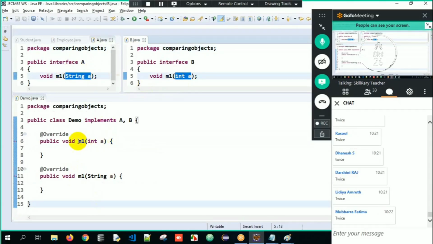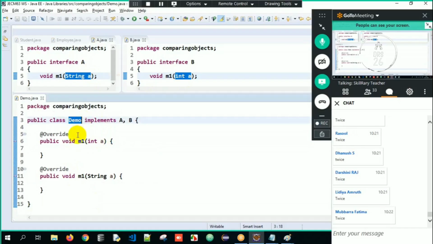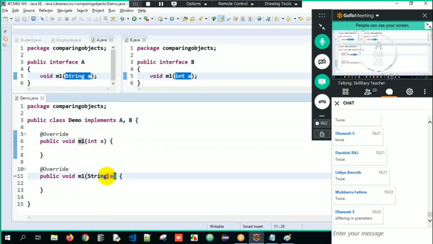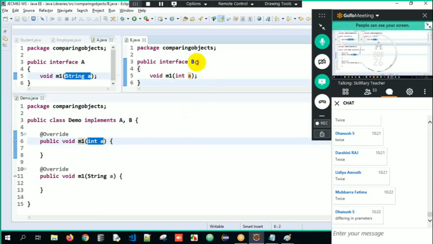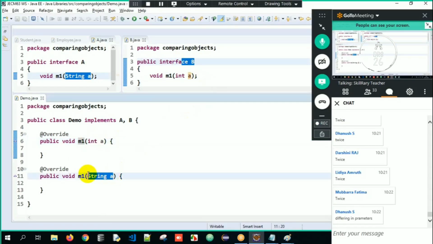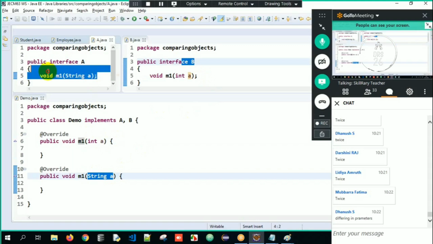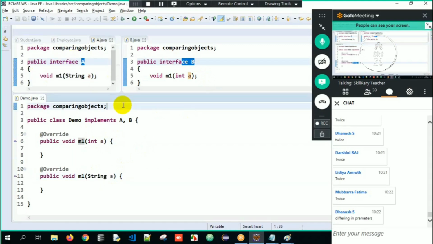Method overloading. In a class having multiple methods with the same name but difference in arguments here. Therefore, when I try to override int a, it will assume that it's the implementation for M1 method in B interface. When it is string A, it will assume it's the implementation for M1 method in A interface. Got the clarity? Therefore, if the method declaration is same, override once. If the method declaration is different, override twice.